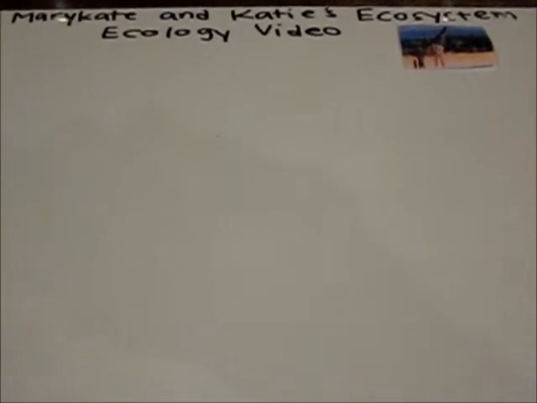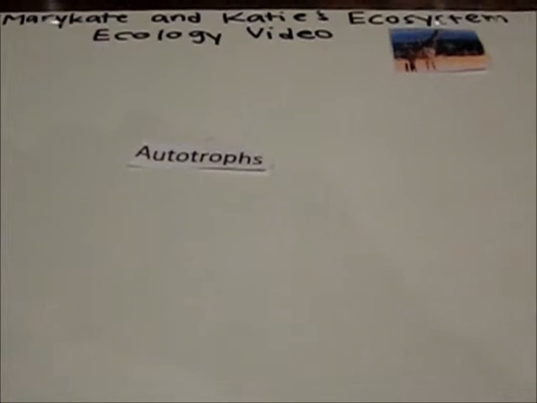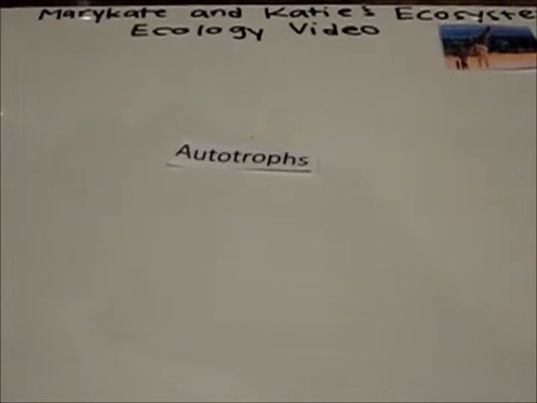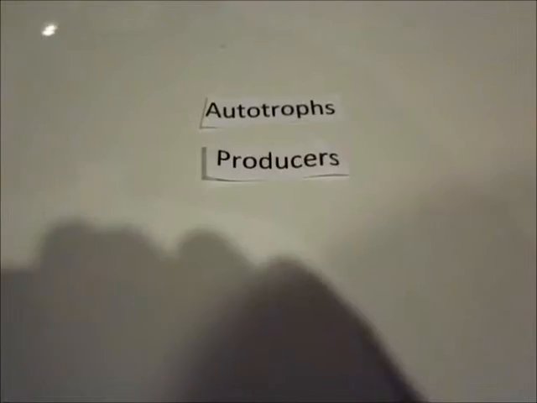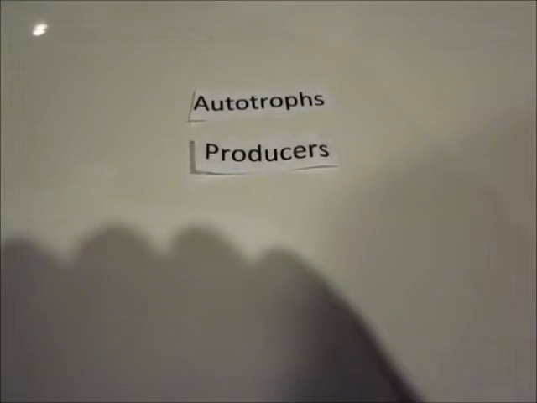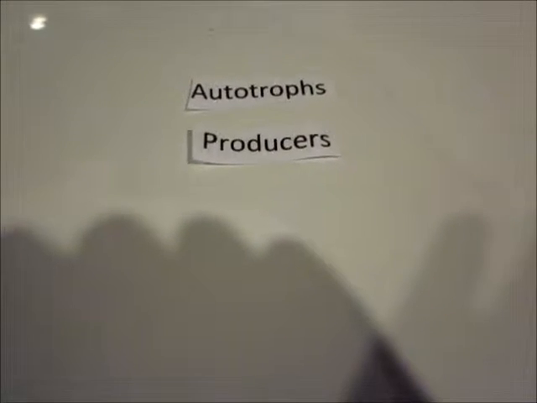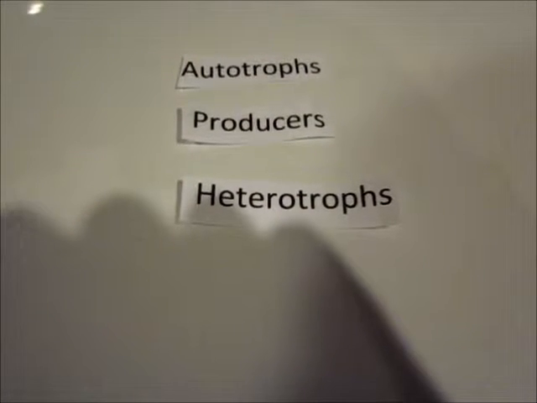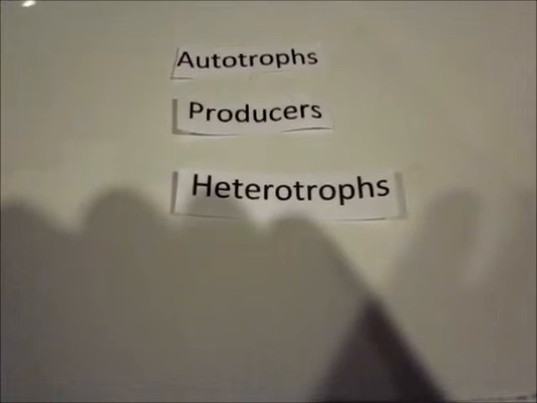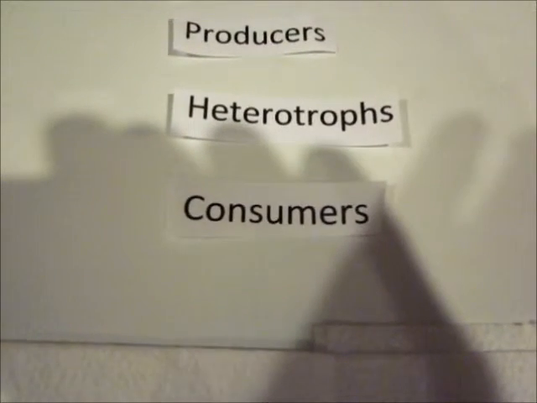Bye, coyote. In this story, grass is the autotroph. Autotrophs get their energy from photosynthesis and inorganic chemical reactions. Grass is a producer and makes up the first level of the trophic structure. The cow, coyote, and bear are heterotrophs because they get energy second, third, or fourth hand from other members of the food web. They are also called consumers because they depend on producers for energy and nutrients.